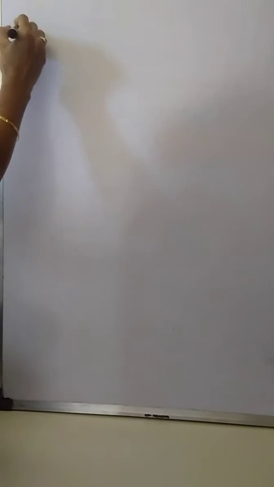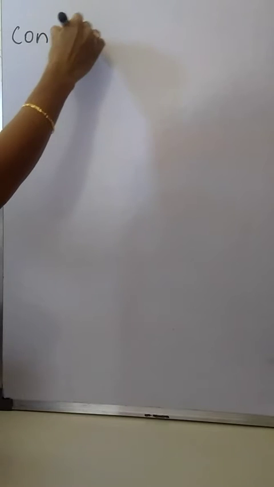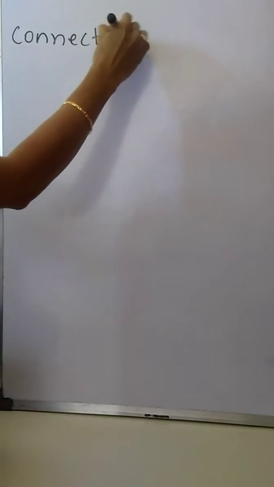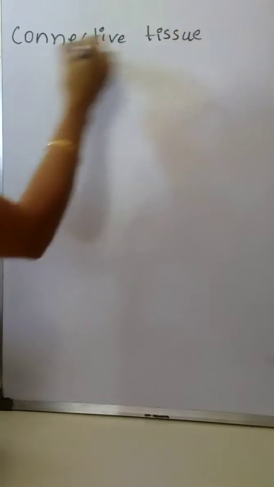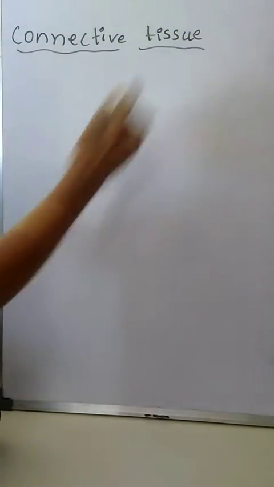In this class, I will start with another type of animal tissue, that is connective tissue.